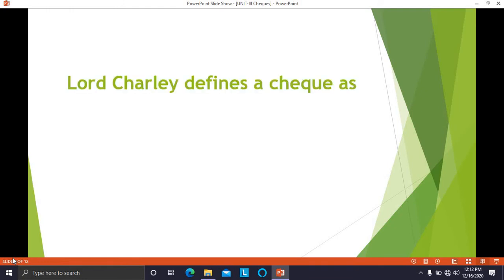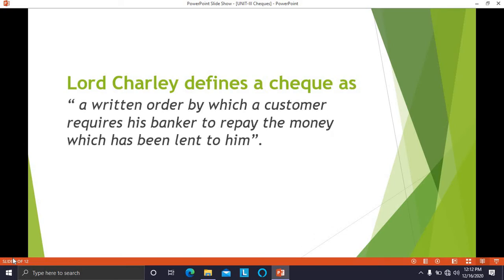Now we will discuss another definition given by Lord Chorley. Lord Chorley defines a check as a written order by which a customer requires his banker to repay the money which he has lent to him. The customer has deposited his money in the bank, which means the customer has given a loan to the banker.